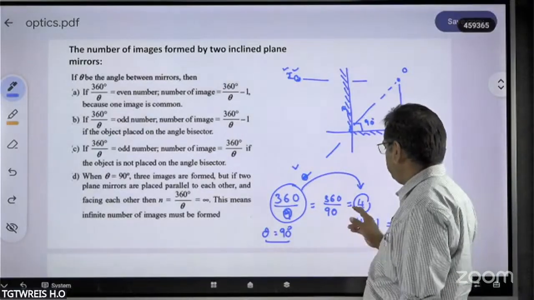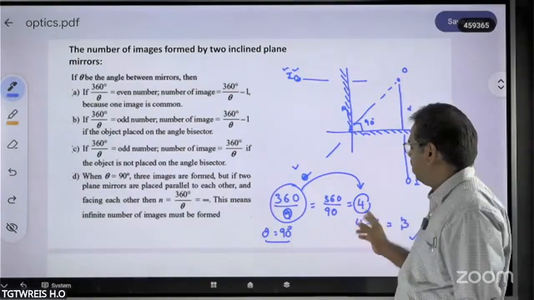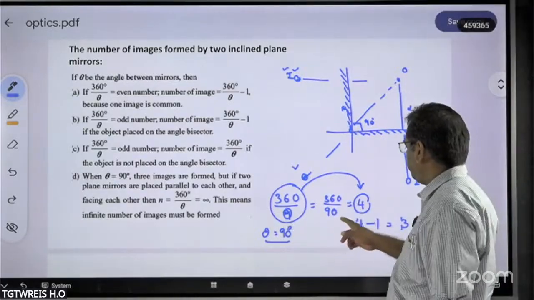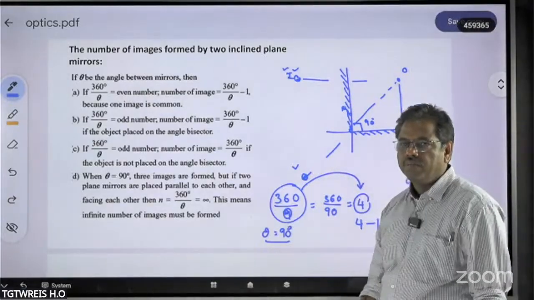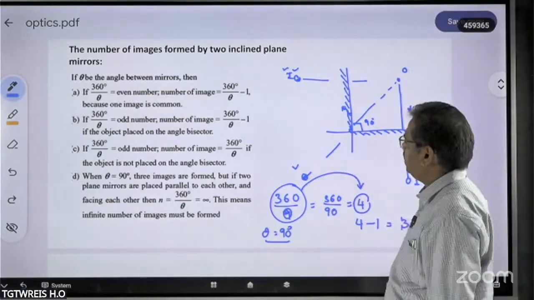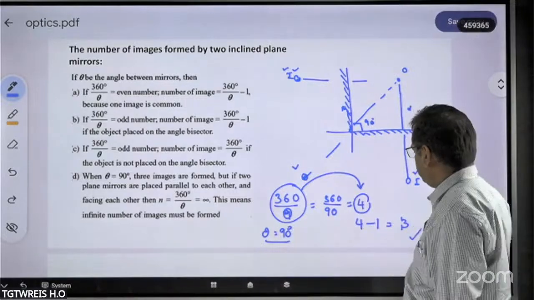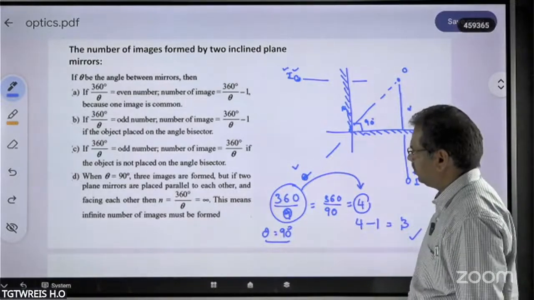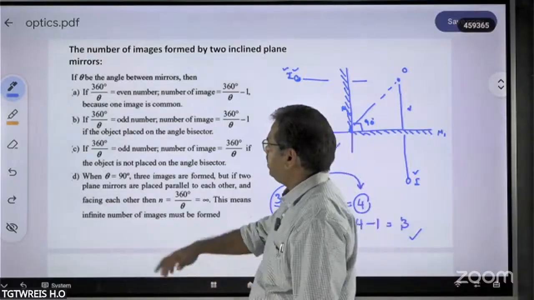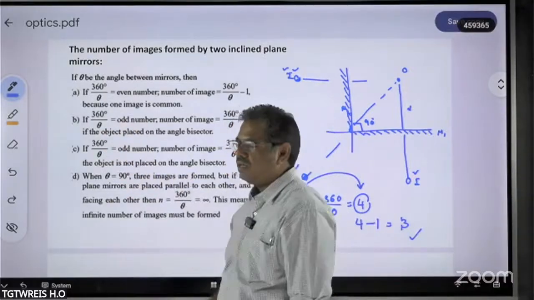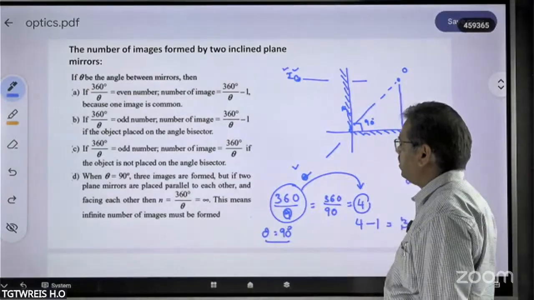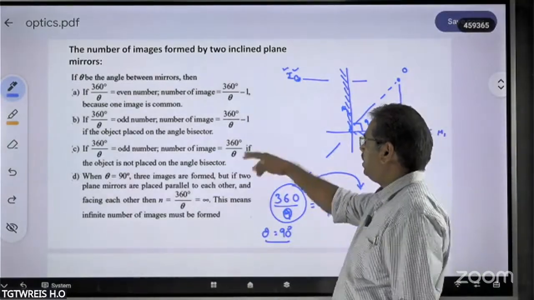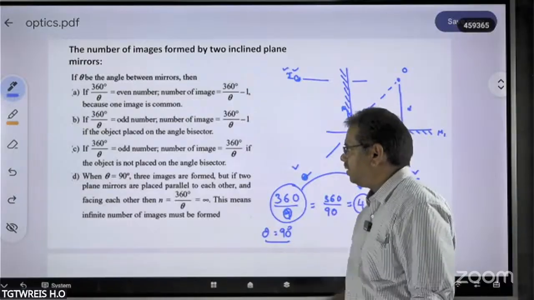So the first formula we use whenever the value of 360 by theta is an even number. When 360 by theta is an even number, then the number of images is 360 by theta minus 1. That is equal to 3 here. For example, if 360 by theta is an odd number, then how many images will be formed? Then 360 by theta minus 1.